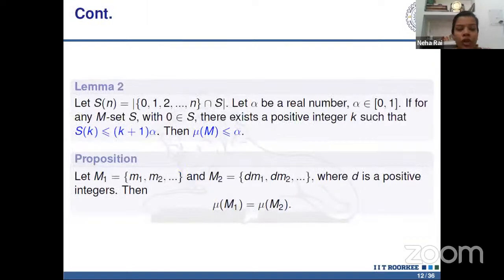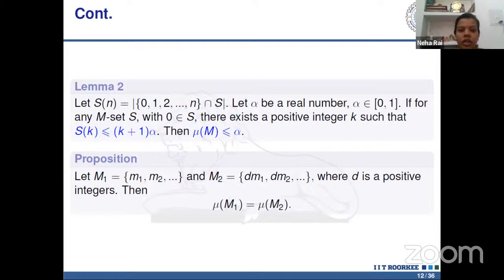And this lemma 2 is the only result which provides the upper bound for mu m. It says that for any real number alpha belonging to 0 to 1, and S any M-set, if S of k is less than or equal to (k plus 1) times alpha, where S of k is the number of elements in S which are less than or equal to k, then mu m is less than or equal to this alpha. The next proposition is that when M1 and M2 are two sets, where the elements of M2 are multiples of some positive integer d of M1, then their maximal densities are equal.